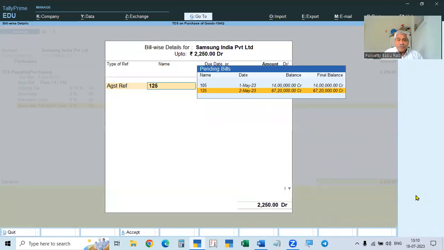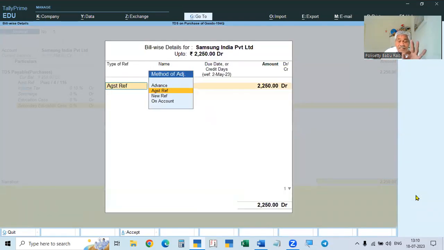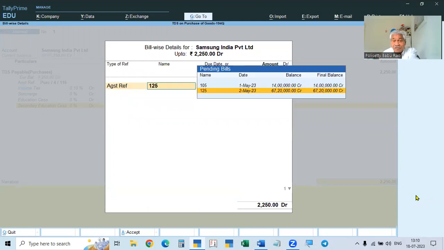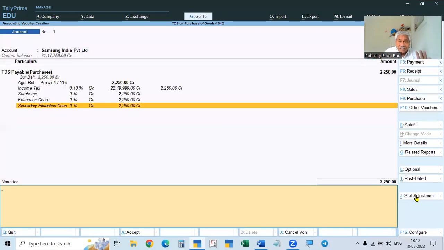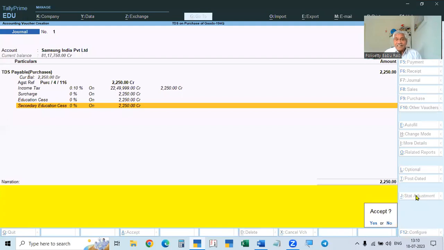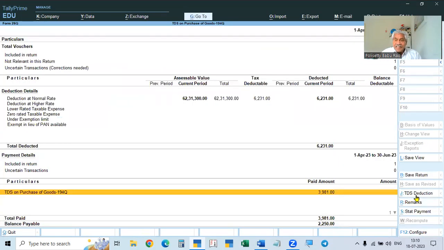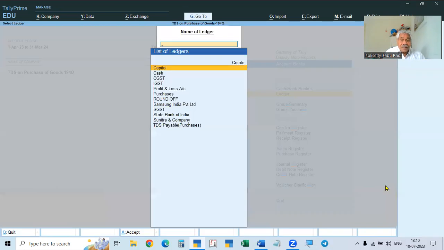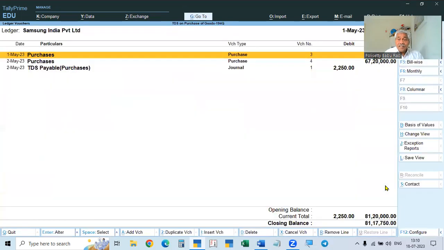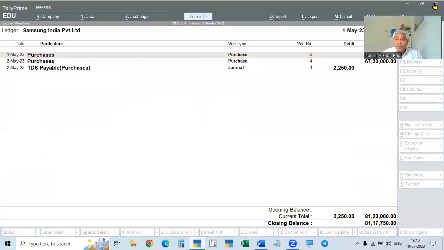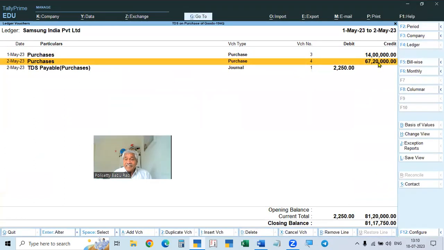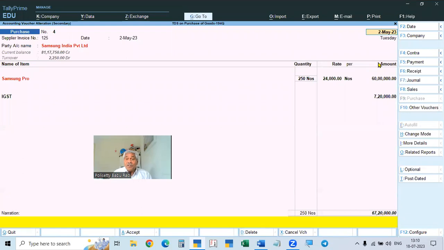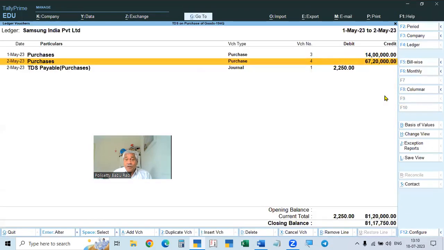So like this, here it will show the deduction amount against the bill, against that 60 lakhs 20,000. It is taking this one. That is the amount deducted, TDS. Now you see, it is deducted. If you go to the party ledger, Samsung India Limited, in the previous case it will show only the net amount on the credit side, after deducting the TDS. But we have not deducted now. That is why the total amount is shown on the credit side and debit is shown here.